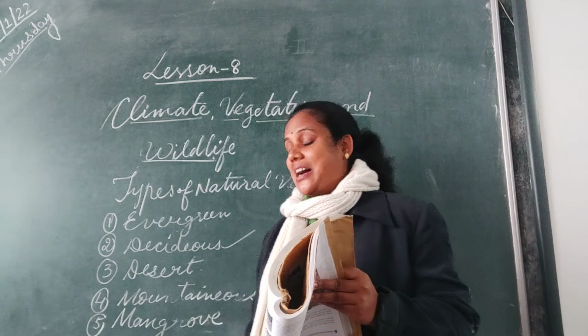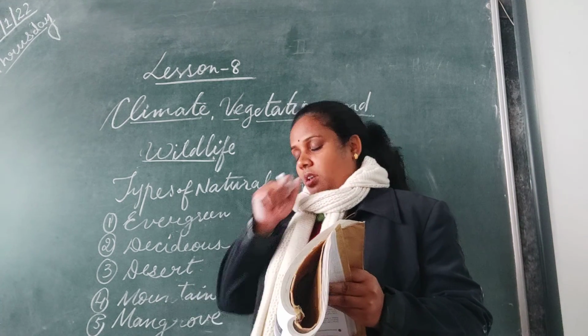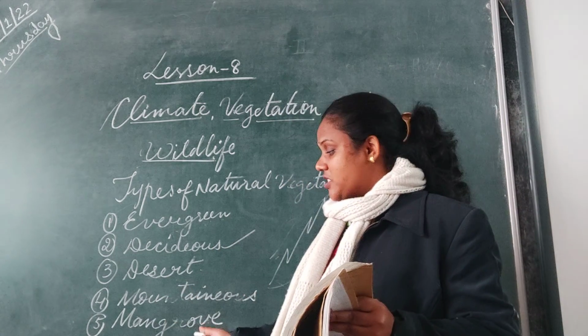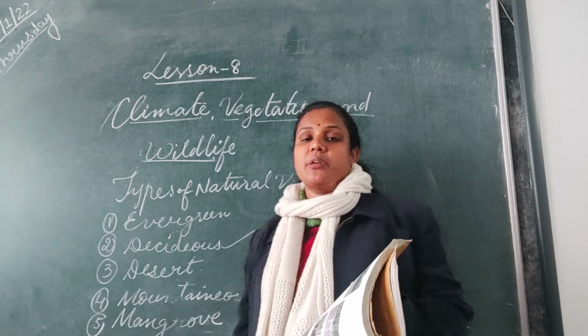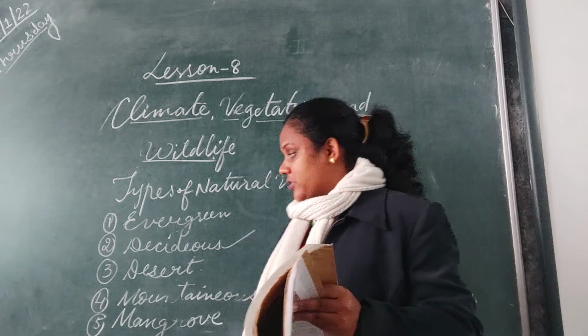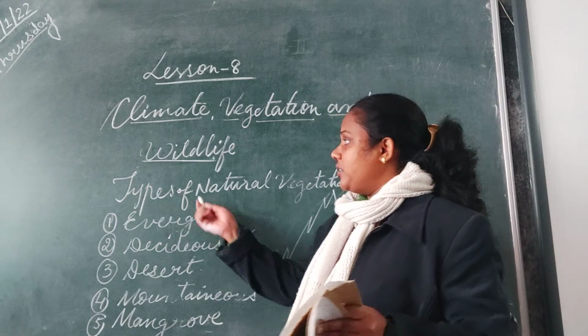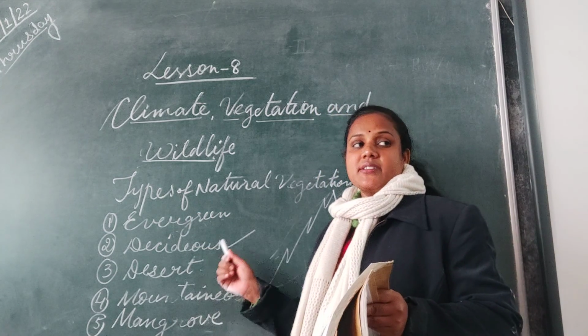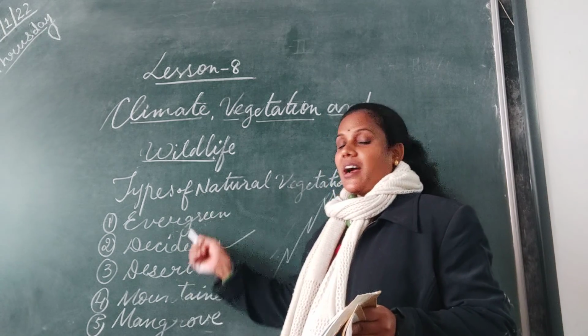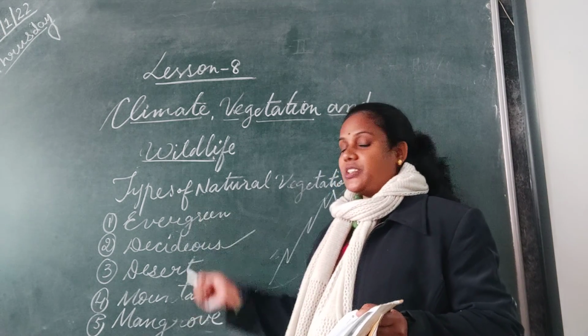For example, you have Sundari Van. Sundari Van is a mangrove type of forest. These forests are growing in the Ganga and Brahmaputra delta, in the water. So this was about your types of different forests. For the assessment you have to remember how much rainfall they need, where they are found, and which are the trees.